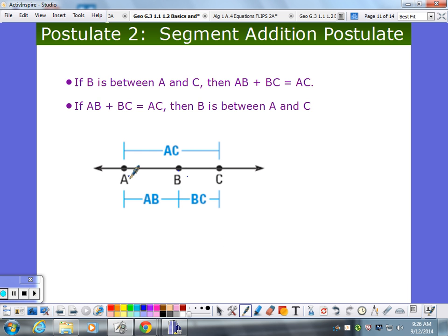So if this was 1, let's say that was 3 and that was 7. What's the distance between 1 and 3? Now what's the distance between 3 and 7? And what's the distance of the whole thing? 6. So the pieces add up to the whole. Again, it's not an earth-shattering concept, but we're stating it.